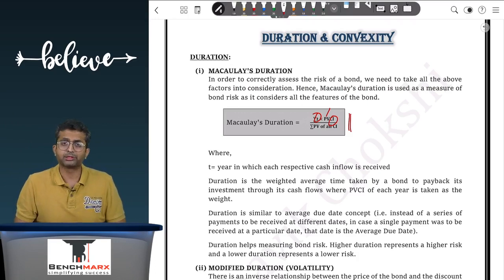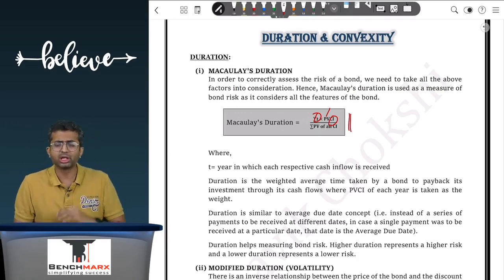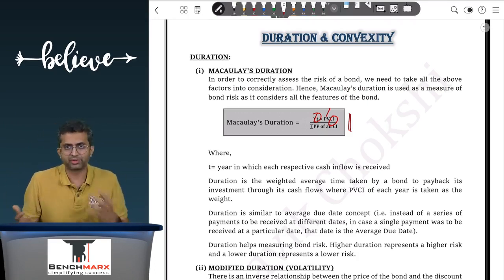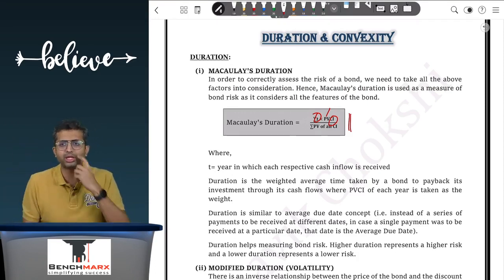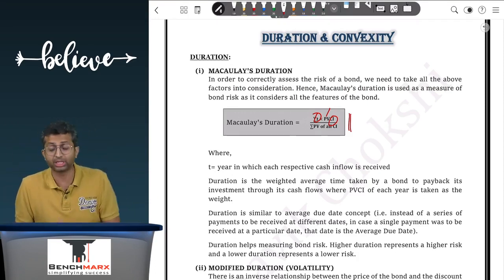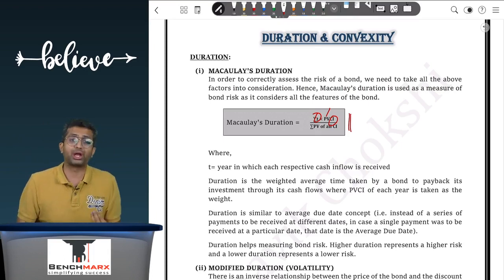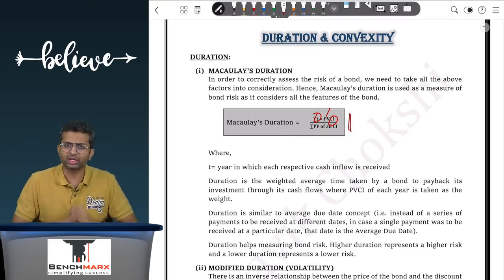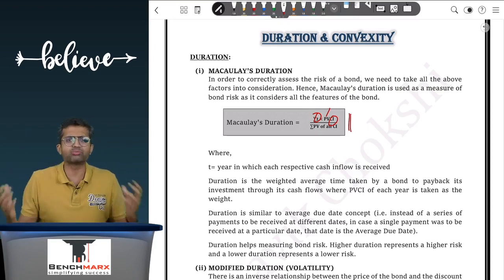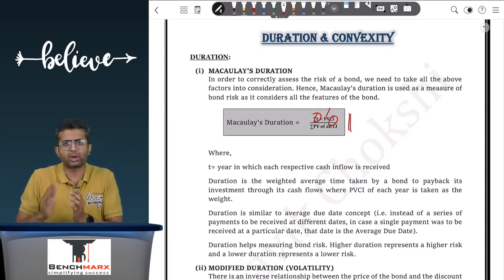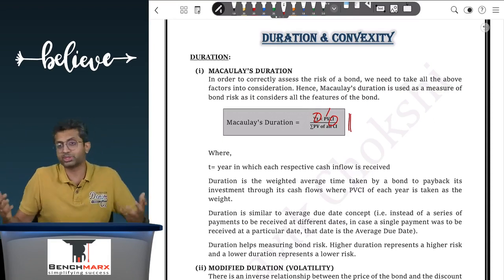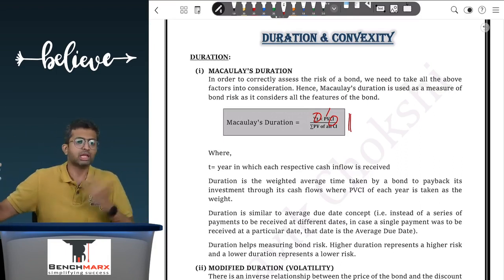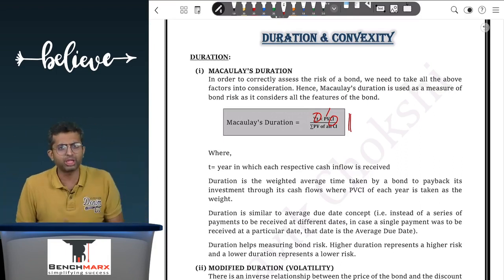Similar to payback period. Over here, what is the use of finding this measure of risk? Like in your shares, we try to find beta. What is ultimately the objective of finding beta? It is helping you to find the responsiveness of the share to movement in the overall market. So in a share, what does beta do? If, let us say, the market moves by 10% and the beta is 2 times, we say, okay, if the market is moving by 10%, then our share should, roughly speaking, move by 20%.